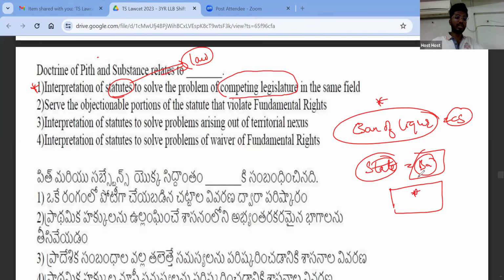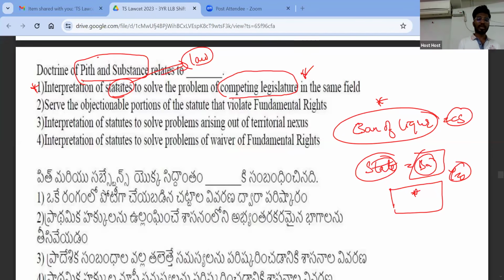When such a law is made, the court will invoke the doctrine of pith and substance, wherein the court will see if the substance of the law is good. If the substance of the law is related to this particular jurisdiction, the court will say, okay, this is good, because here the state is being affected by alcohol and liquor. So the court will say that if the substance is good, we will give an exception on jurisdiction. What is jurisdiction? Jurisdiction is power: who has the power to make the law? The central government. But in some cases, if the substance is solving a particular problem related to that jurisdiction, then the court will allow it.